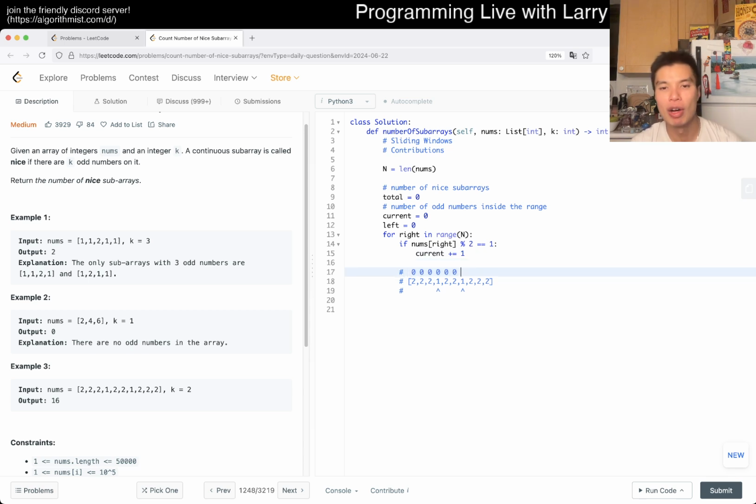But then here now, what is the contribution of 1 here, right? Well, the smallest subarray is going to be here, right? So that means that we have 4 degrees of freedom. And when I say degrees of freedom, I mean that there are 4 choices that we can make. In this case, we can just say it's 1, 2, 2, 1.